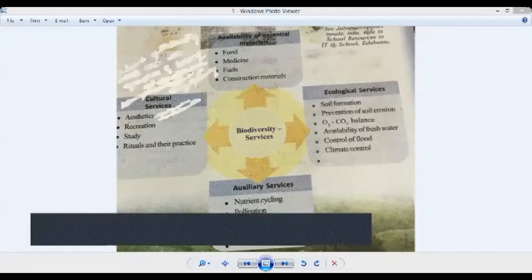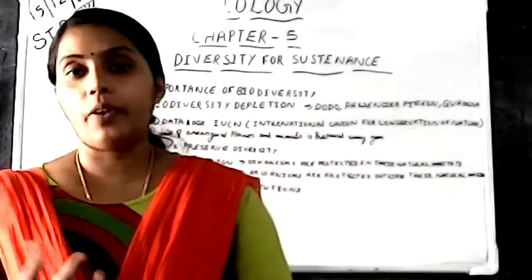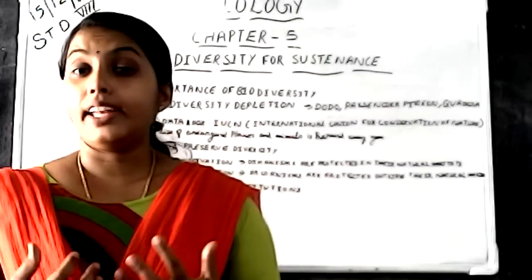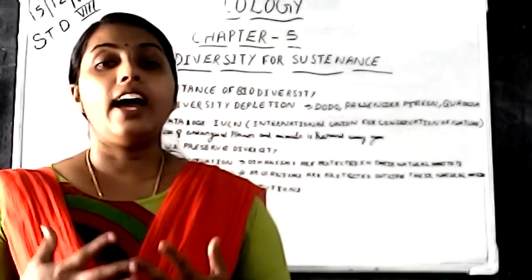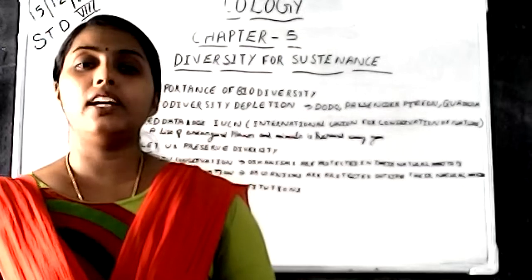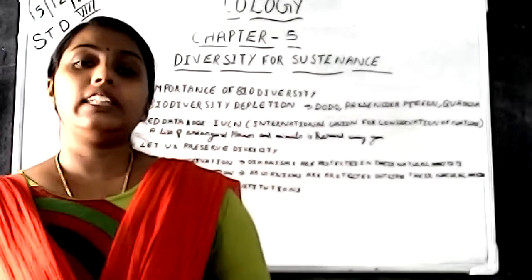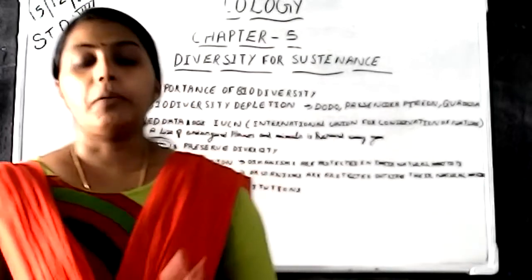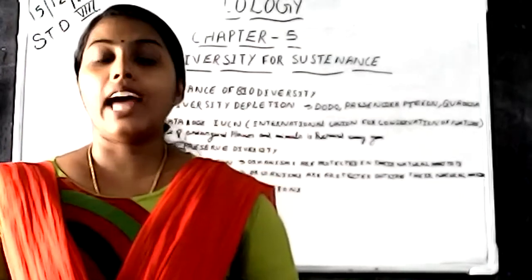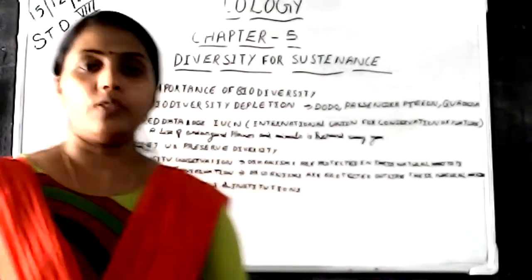Okay. So study all these points from your textbook, how biodiversity is very important for us. It provides food, fuel, recreation, and various other purposes, including the oxygen and carbon dioxide balance. So under various headings, many services are provided by biodiversity. Biodiversity means the availability of different plants, animals, and other organisms on our earth.